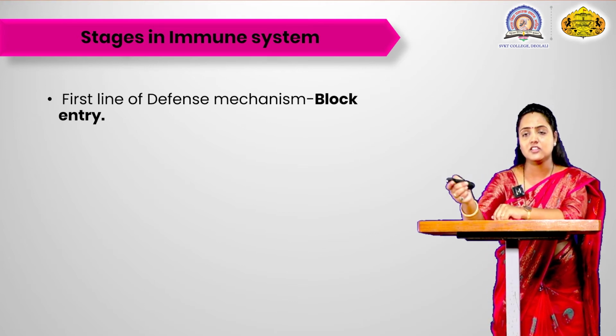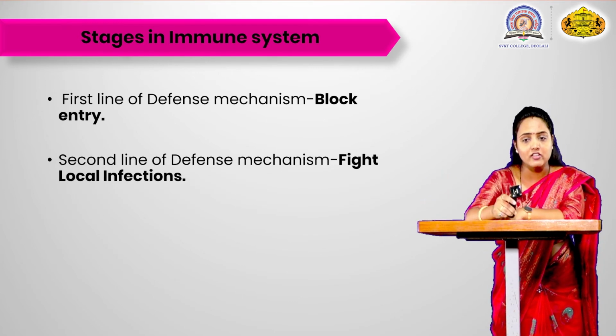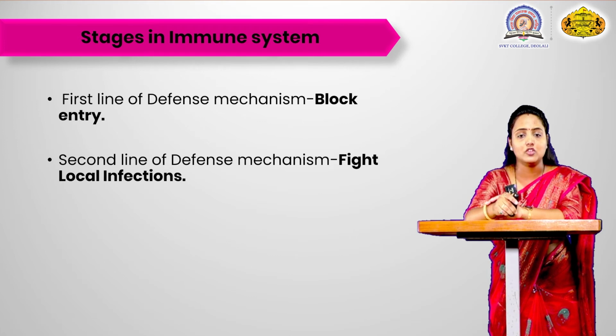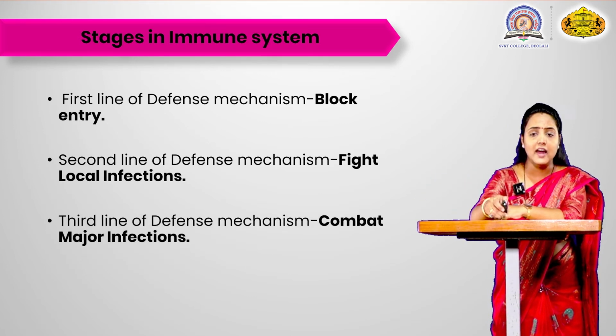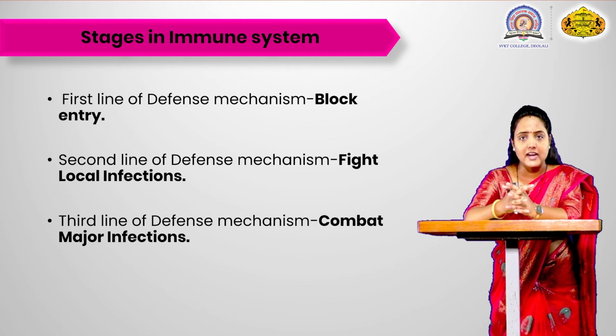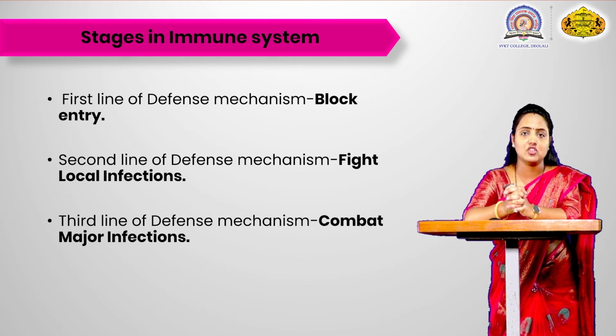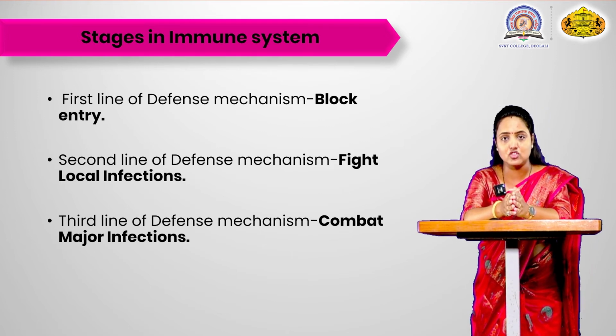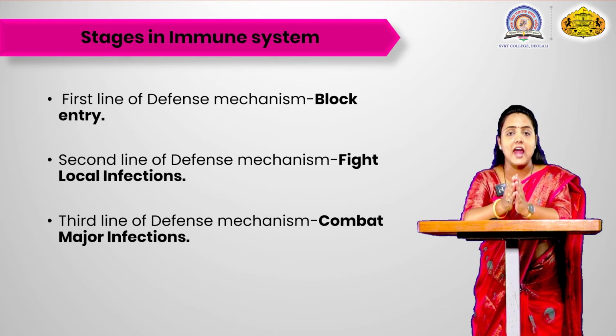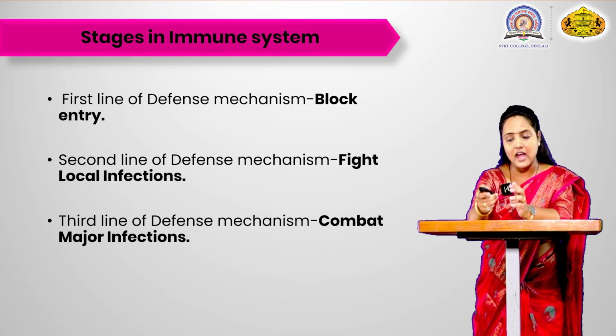It blocks the entry. The second line of defense mechanism fights the local infection by using various cells. And the third line of defense mechanism combats major infection. When your body is infected at a higher level, the third line of defense mechanism comes into action, and it produces the antibodies which fight against the antigen.